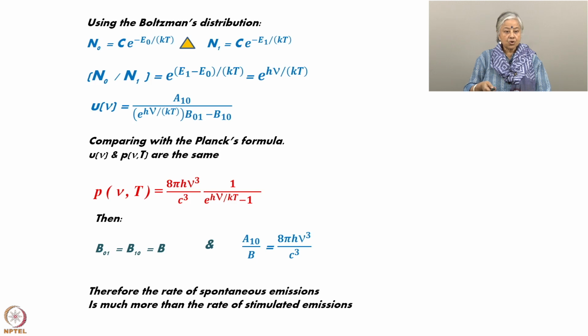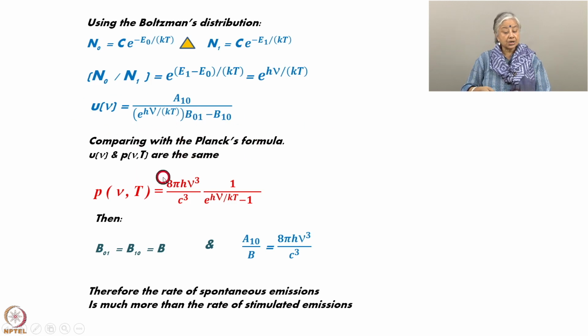You get the value of u nu to be A10 over (e to the power h nu by kT times B01 minus B10). Now, let us compare u nu with the Planck formula.